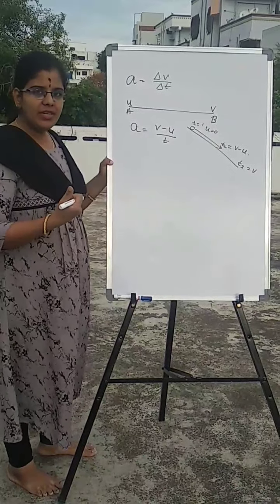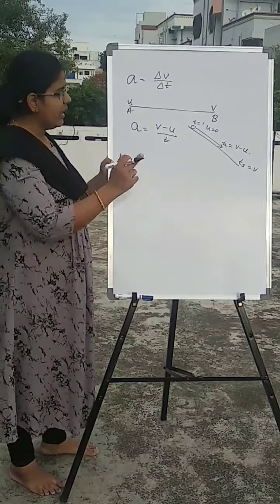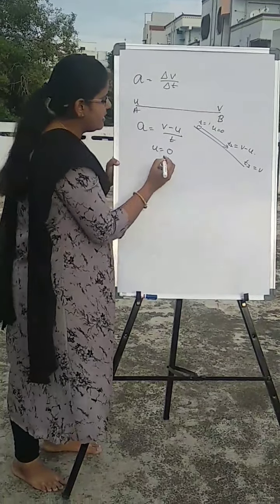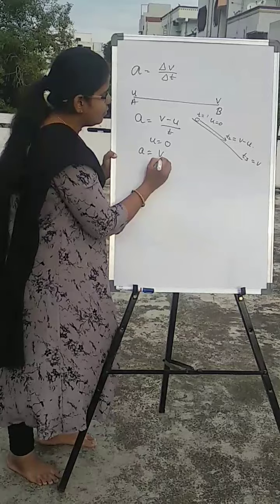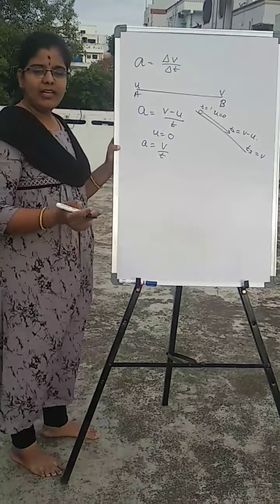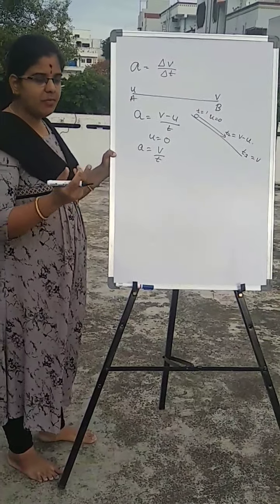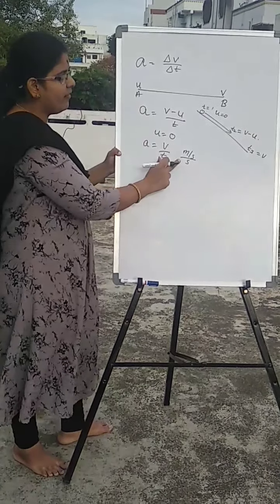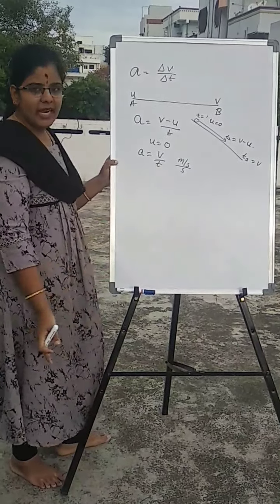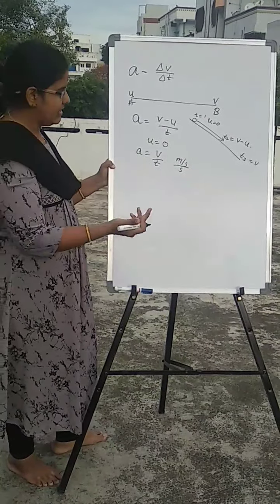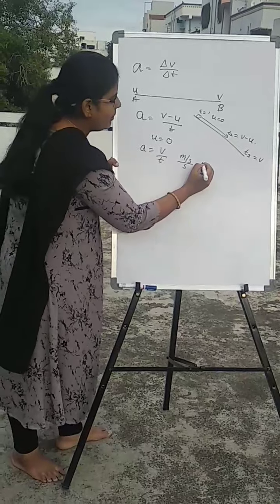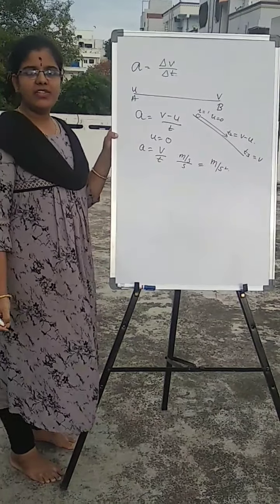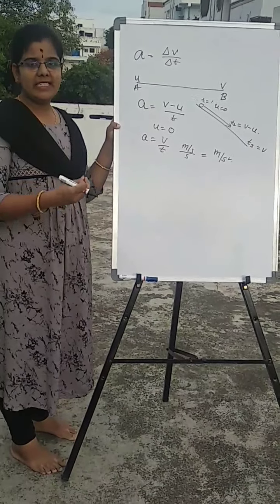So what will be the units then? Here the initial velocity is 0, so when the initial velocity is 0, we can take a equals v by t. And what are the units for velocity? It is meters per second. So meters per second per second. Why are we taking per second again? Because time we represent with seconds. So here second and second becomes meters per second square. Understood? So these are the units for acceleration.